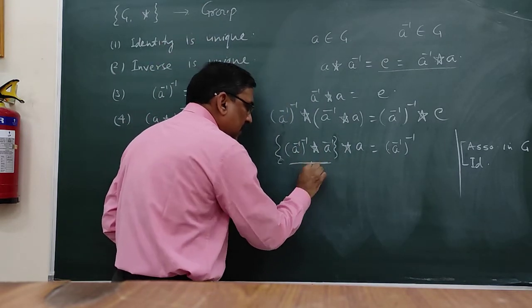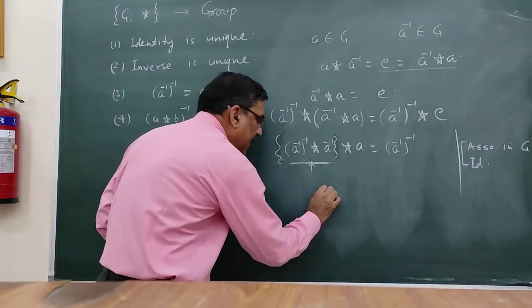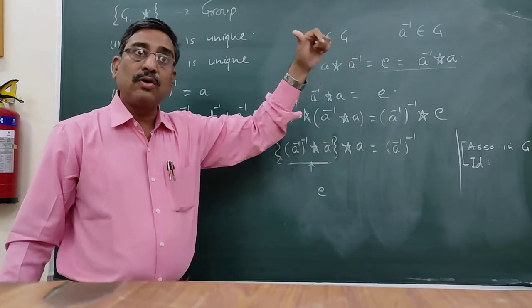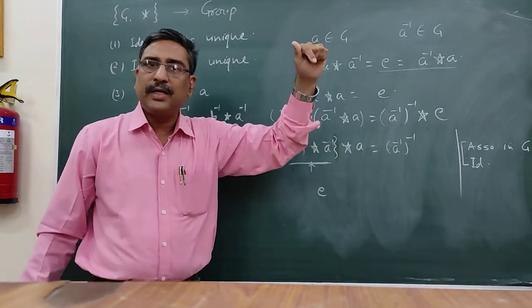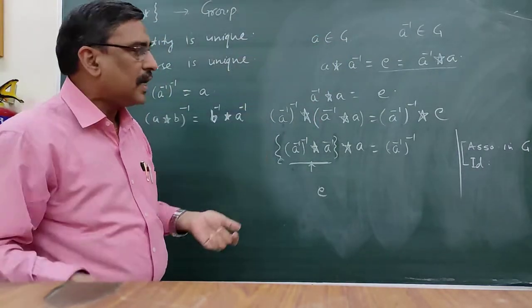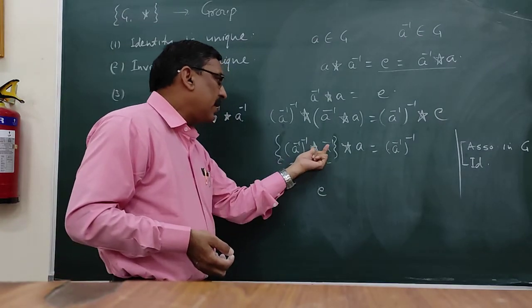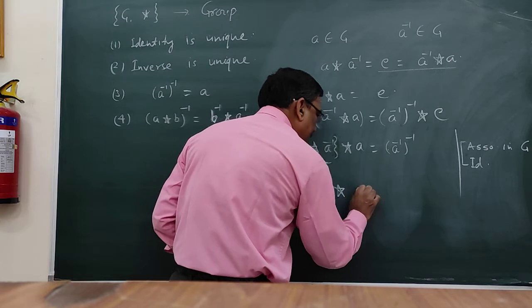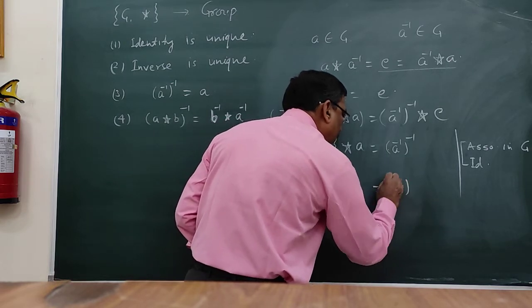Now what is this? This will give us the identity. Since A inverse belongs to G, A inverse is an element of G, so its inverse is also an element of G. Therefore this will give us the identity and A is equal to A inverse of inverse.